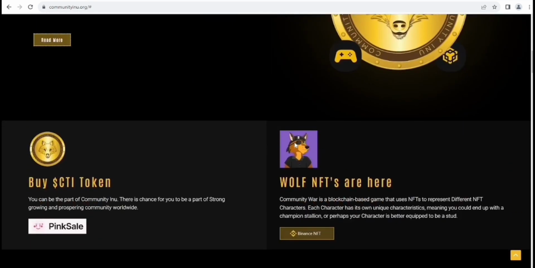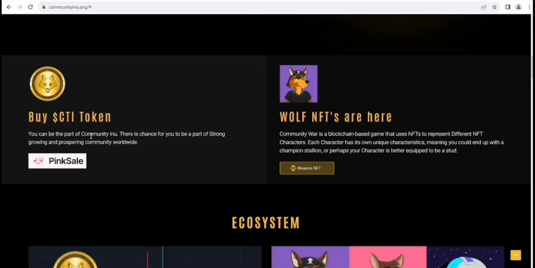Now, buy CTI token. Here you can see the information, and it will guide you on how you can buy the CTI token. Also there are NFTs which are already available on Binance NFT, so obviously you can check it out. There are NFTs from Binance.